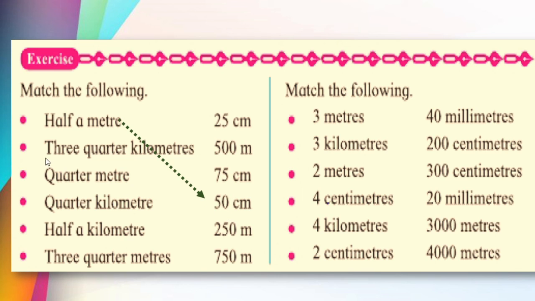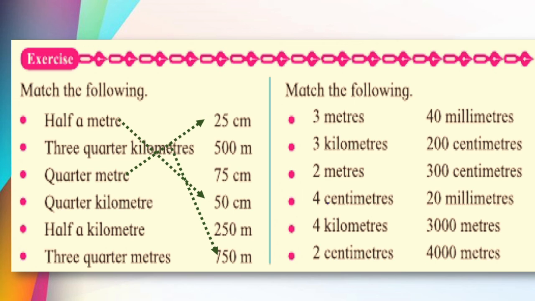Right? Now the next one is 3/4 kilometers. 3/4 kilometers, kilo means 1000, and 3/4 of 1000 is nothing but 750. So 750 meter. Next is quarter meter. Quarter meter, that is nothing but 25 centimeter. Isn't it?